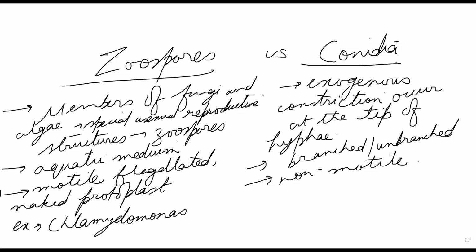I'll just show you what is called conidia and zoospores. Conidia.